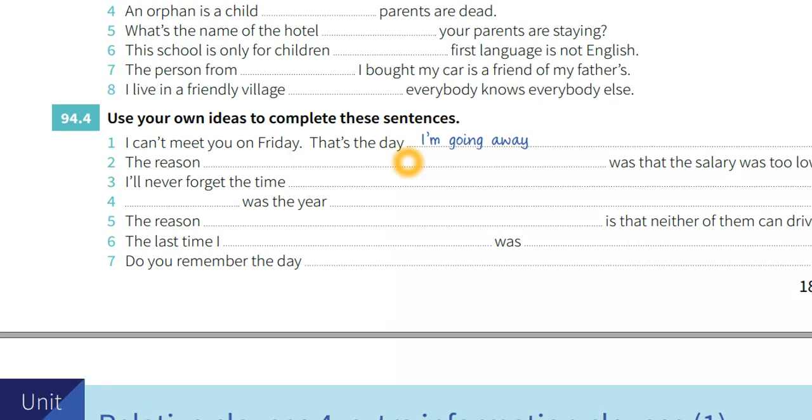The last question is how to complete the sentences from your own ideas. That's very complicated for you, but you can take a look at it.